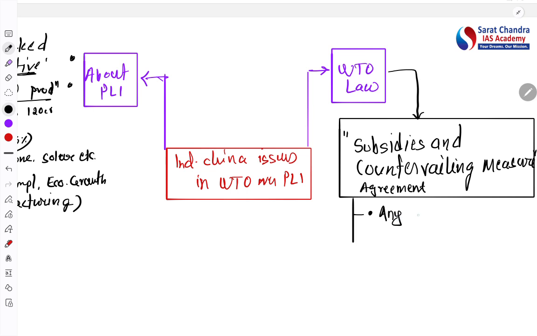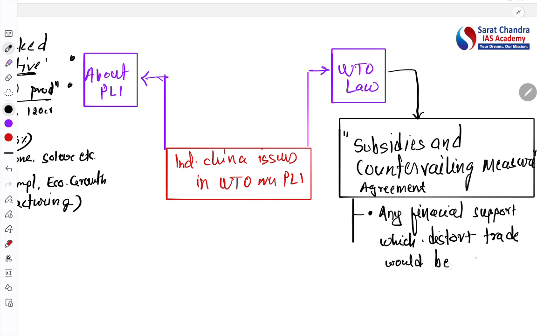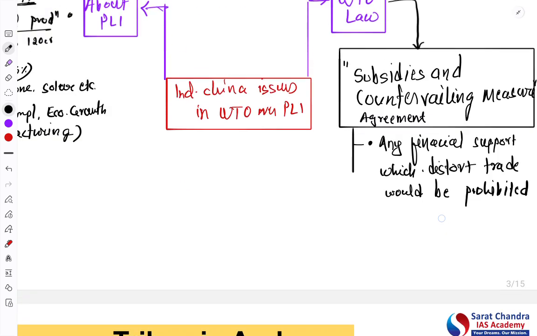So any financial support which distorts trade would be prohibited. And as per the claim of China, this PLI scheme is trade distorting, hence it is violating the law. The second important thing we need to know here is that